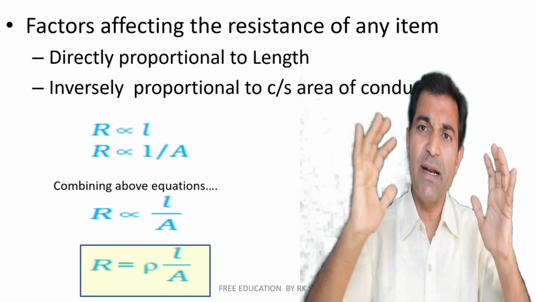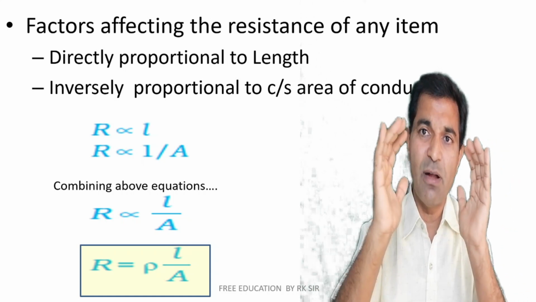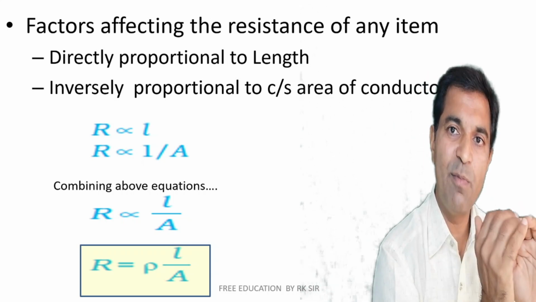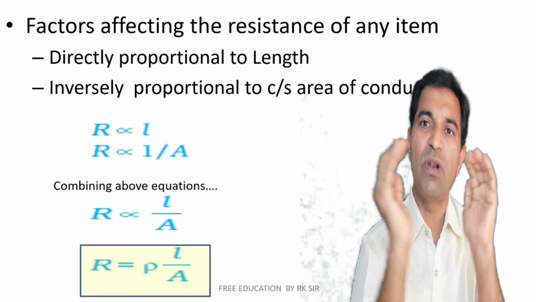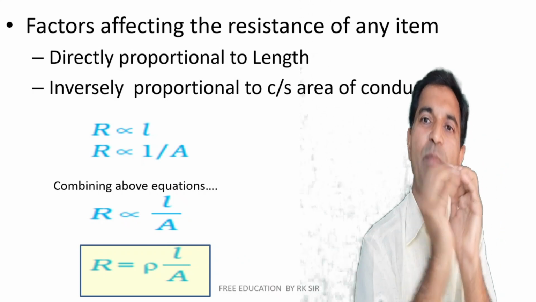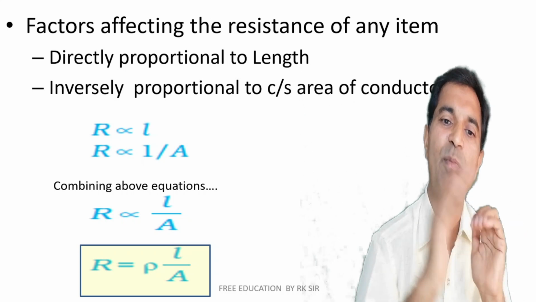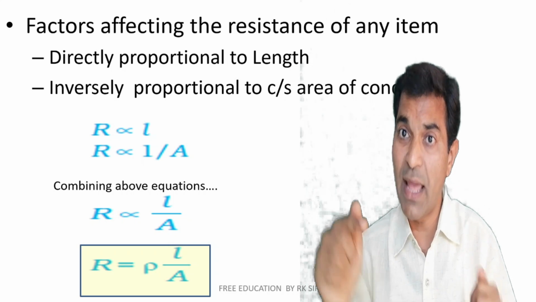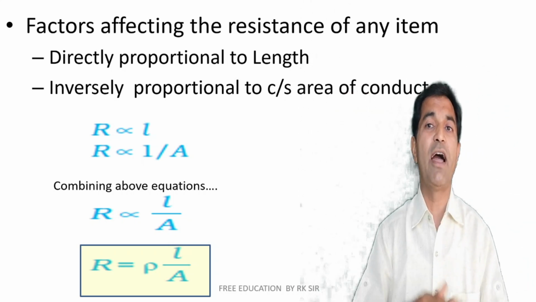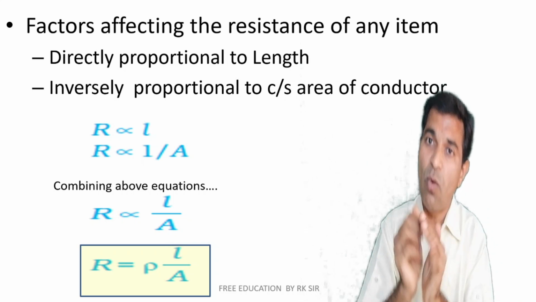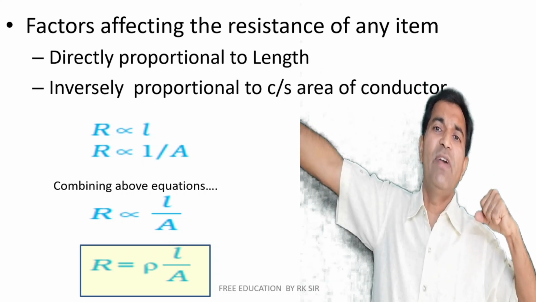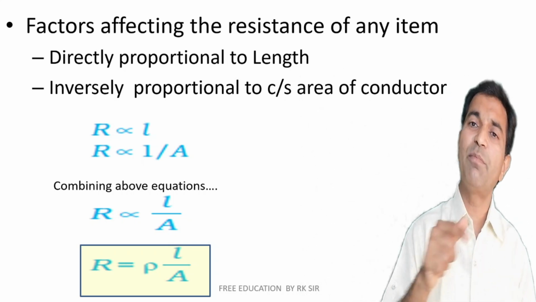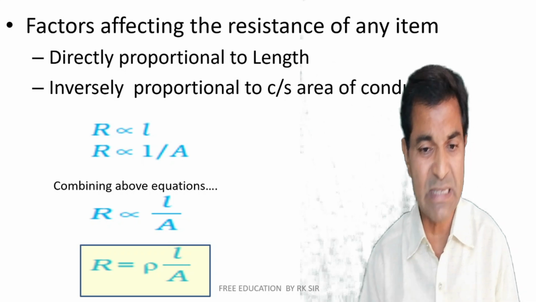So greater the cross-sectional area, greater the size of the wire or pipe, higher the amount of water or current will be passing. Smaller the cross-sectional area, smaller the diameter of the conductor or pipe, lesser the amount of water or current passing through it. In other words, resistance is directly proportional to length but inversely proportional to area, because the greater the area, the lower the resistance. Water or current will be able to pass through very easily. To summarize, resistance is directly proportional to length and inversely proportional to cross-sectional area.